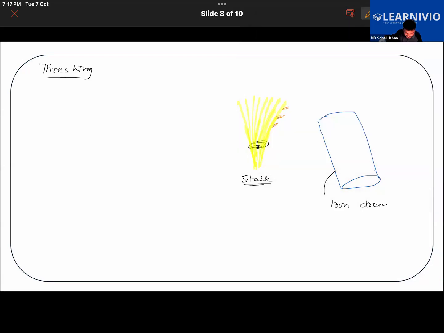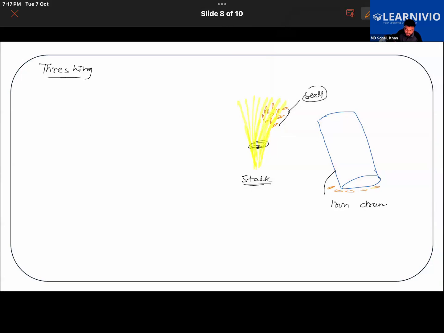Each stalk has many seeds attached to it, hundreds of seeds. Once they have been dried in the sun, they will be beaten, or hit on a piece of rock or on this iron drum. Beating removes the seeds from the stalk.